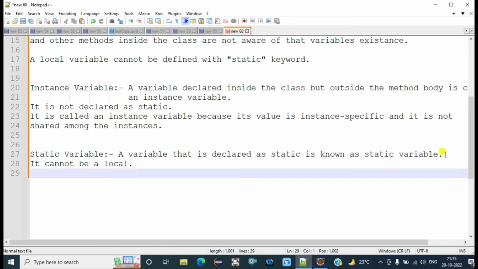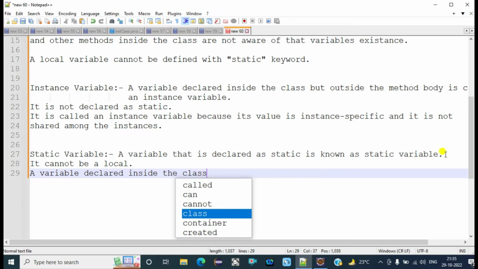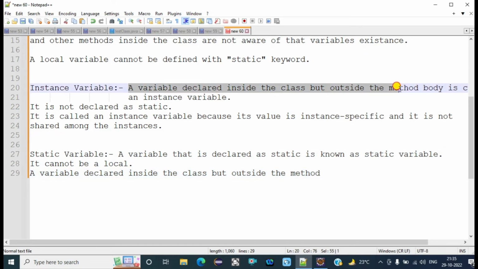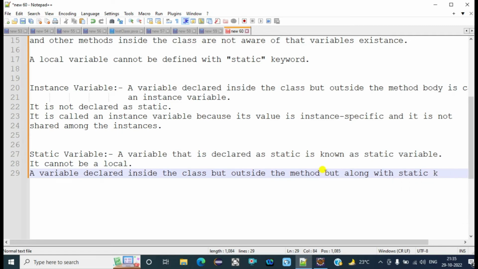And now the main point here is that this variable is also declared at class level. A variable declared at class level, declared inside the class but outside the method body. Same as the instance variable, this is also declared inside the class but outside the method body, but along with a static keyword. Okay.